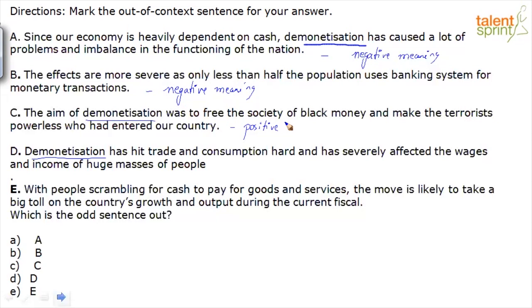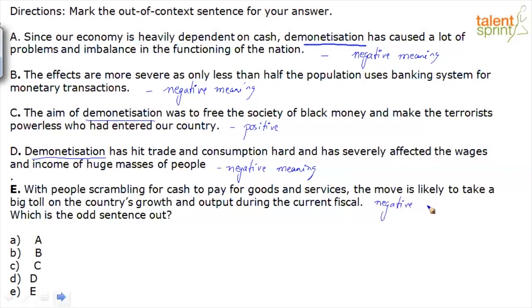Let's quickly take a look at D and E. D says demonetization has hit trade and consumption hard and has severely affected the wages and income of huge masses of people. Again, negative meaning. E says with people scrambling for cash to pay for goods and services. Scrambling here means struggling, they don't have enough cash. The move is likely to take a big toll on the country's growth and output during the current fiscal. Big toll means a catastrophic effect, a huge downward trend or hit, being affected on a very large scale. So obviously this also gives us a negative meaning.